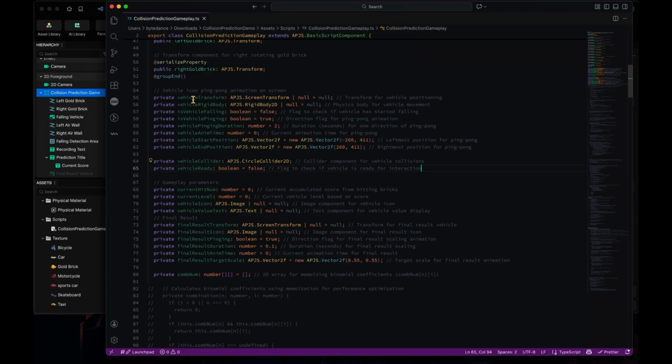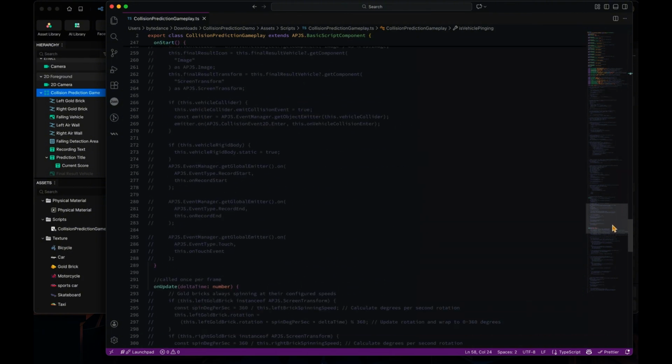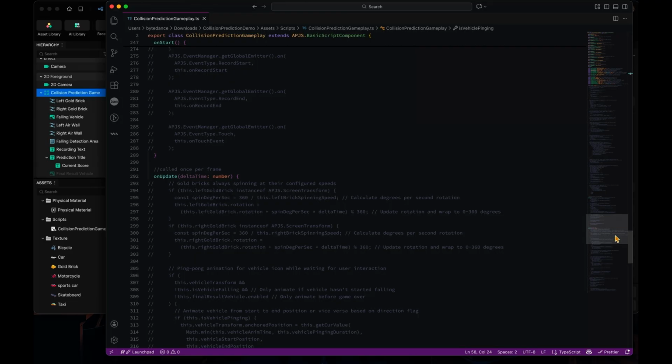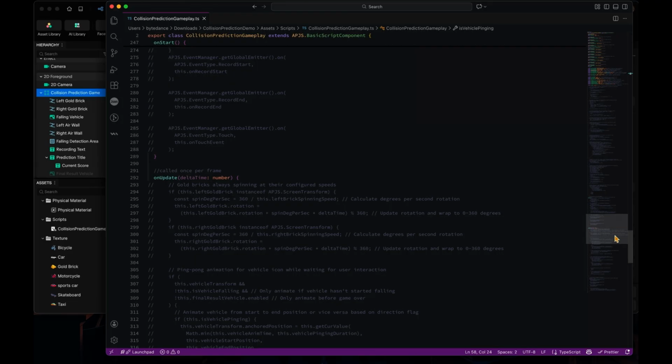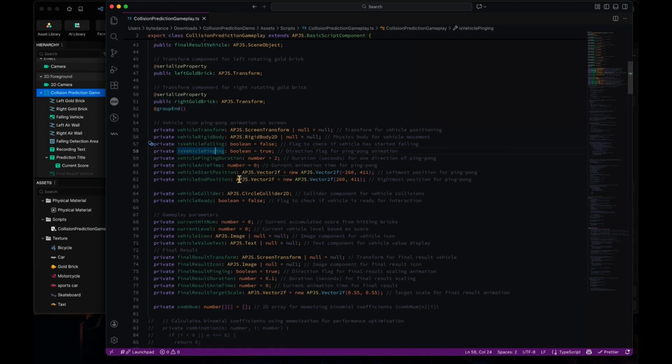This is a typical set of parameters that we need, like the visual transform, because we always operate on the transform to change the position or scale or anything about the transform and to make it look different. And it also needs some Boolean variables that we can use later in the onUpdate callback so that we will move or animate the object.